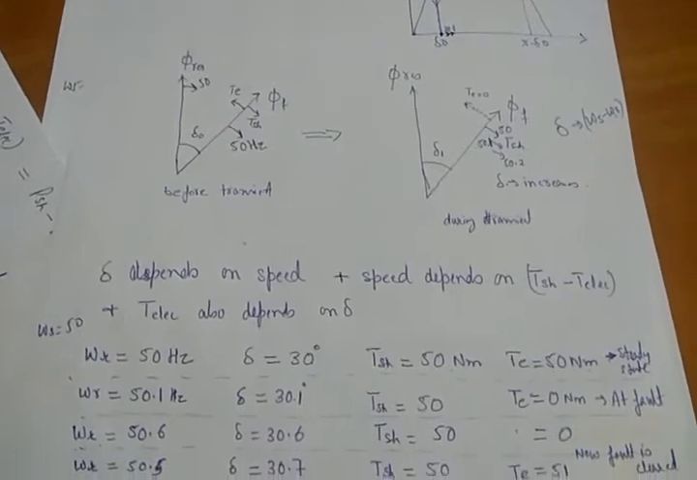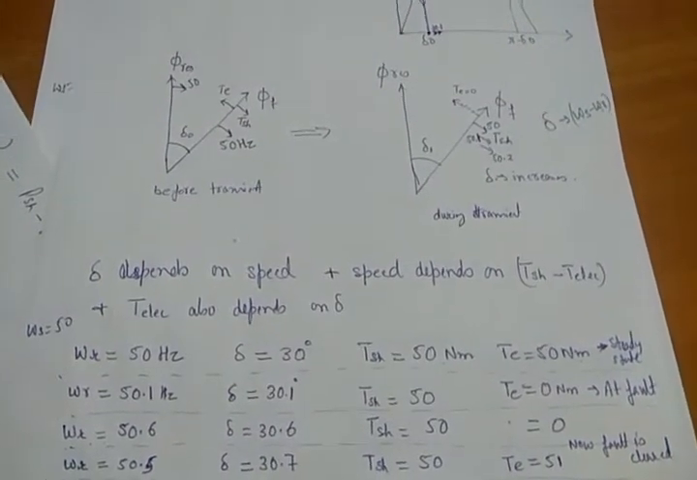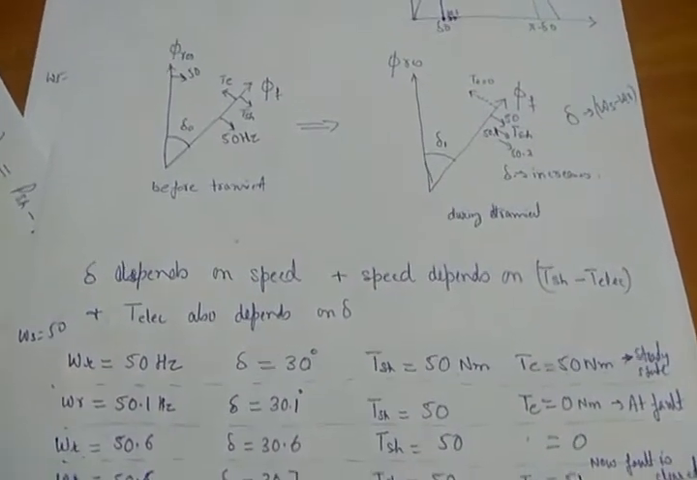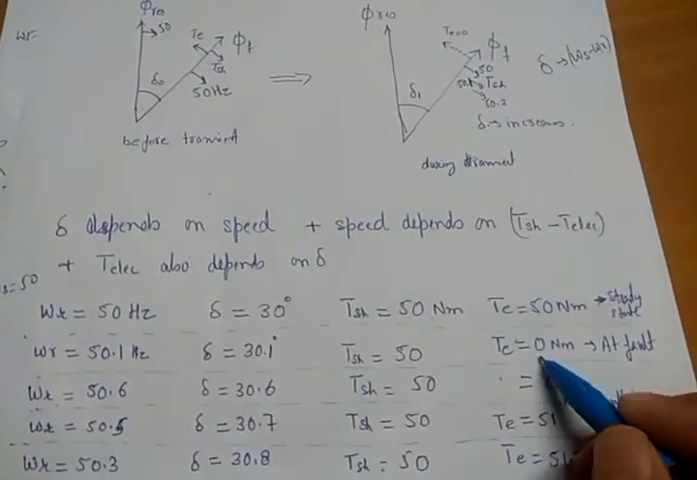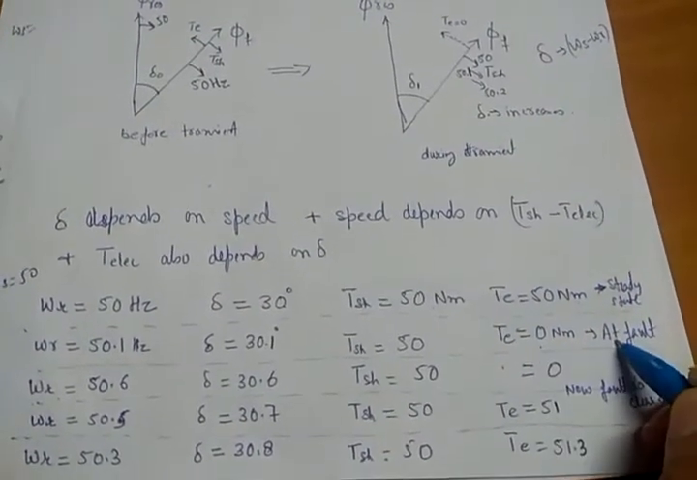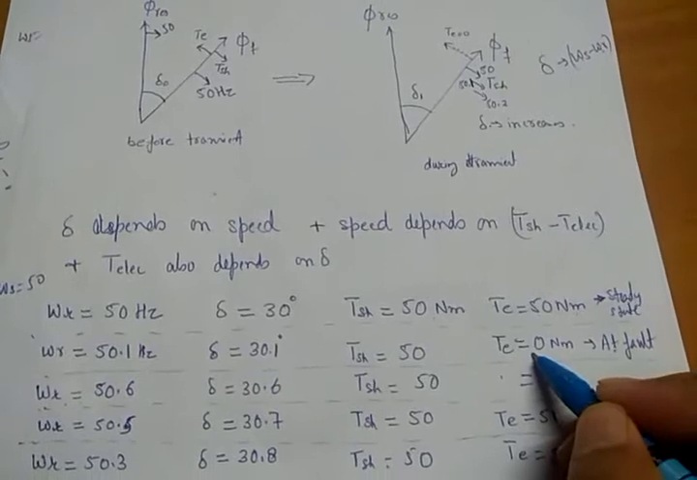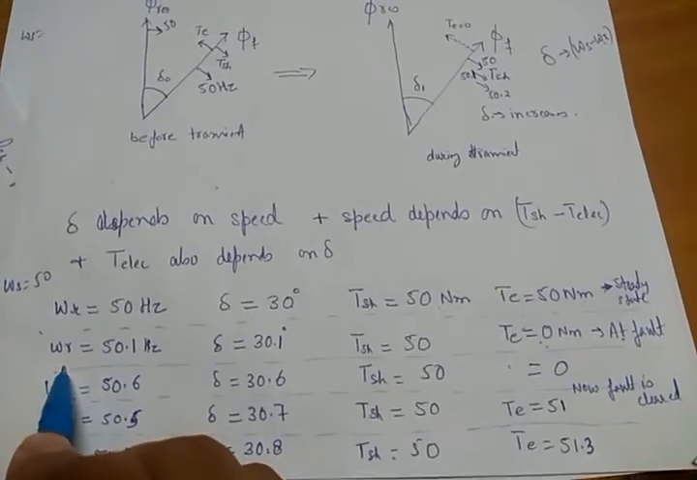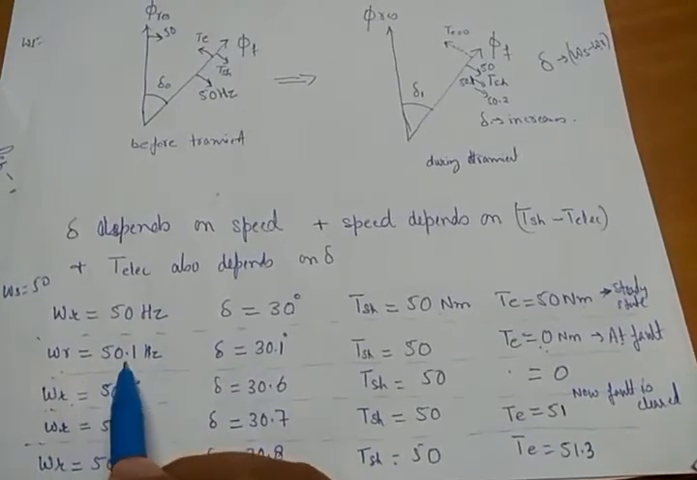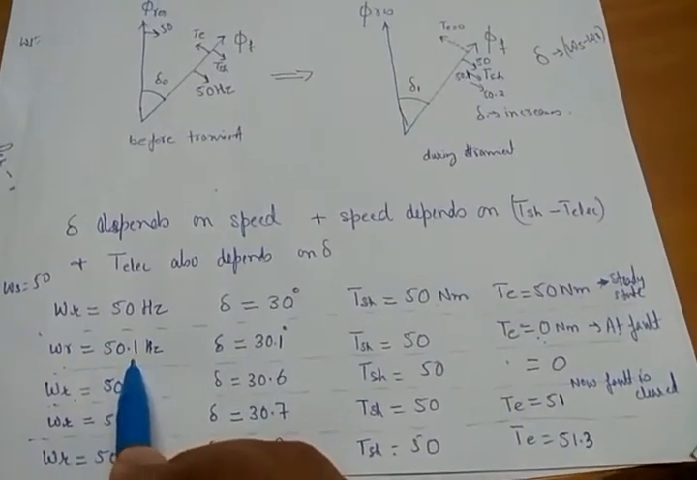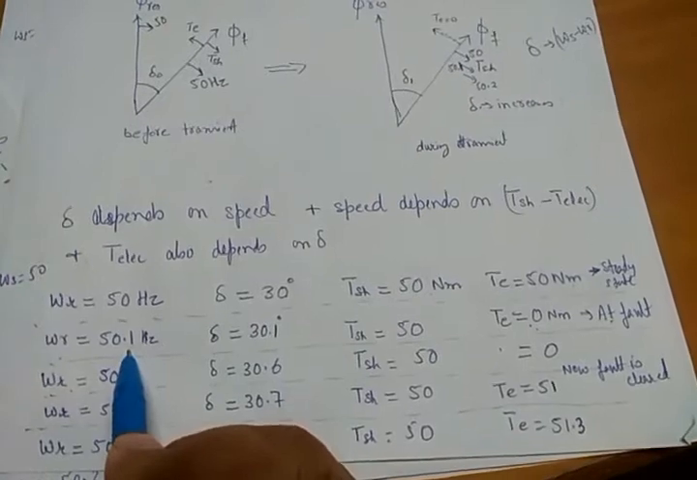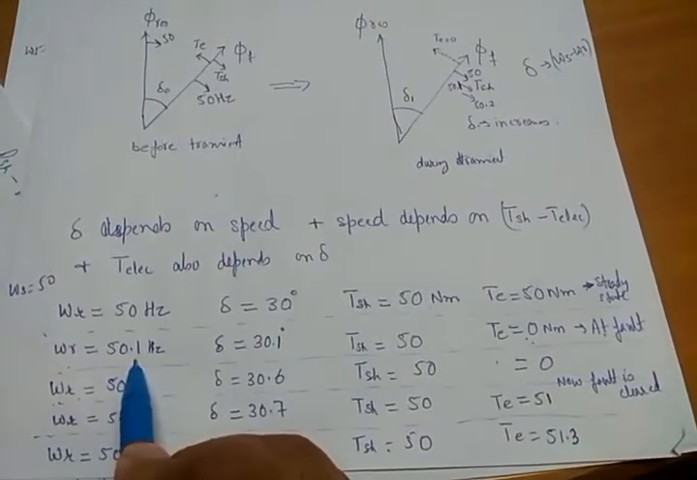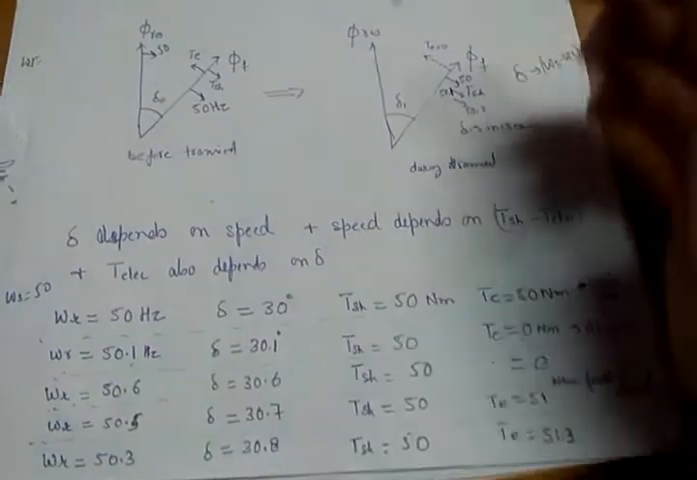Now suppose there is a short circuit in the system. I told you that electrical power will reduce to zero, meaning electrical torque will be zero at the fault. The moment electrical torque becomes zero, what happens to speed? Omega r will increase. The rotor speed will increase from 50 to 50.1 hertz.